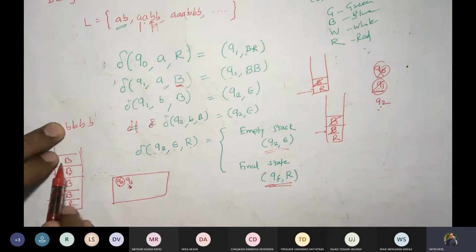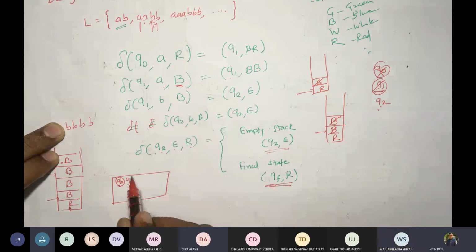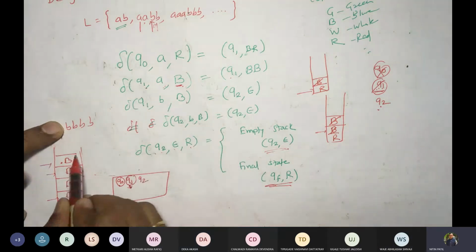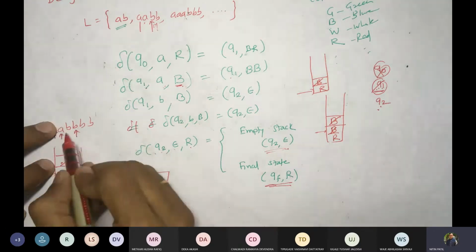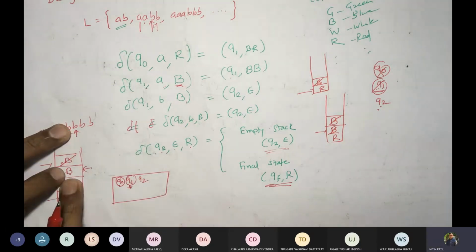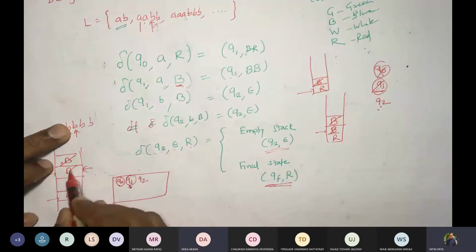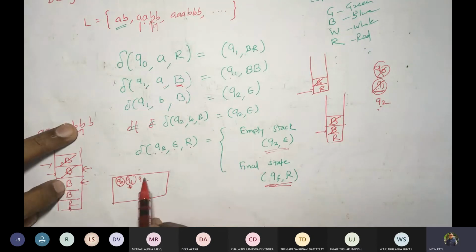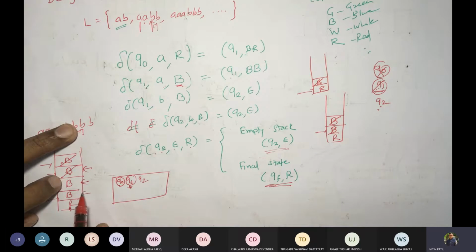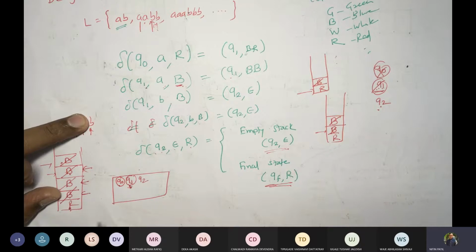Q1 B and this top of the stack B. What is Q1 B B? See here, this is Q2 epsilon. Q2 means we should pop. So this is removed. Now your current top is here. Q2, now next symbol B. Q2 B B, what should happen? Again pop. It will point here. Q2 next B B, again pop it. Q2 B B, what should happen? Pop.